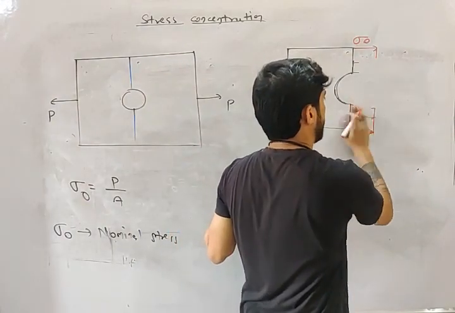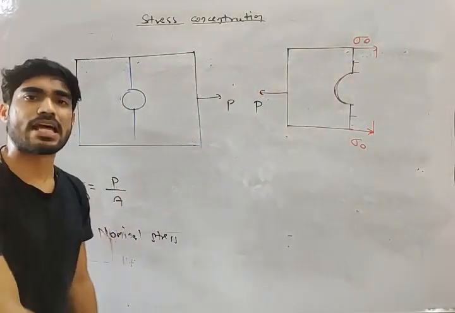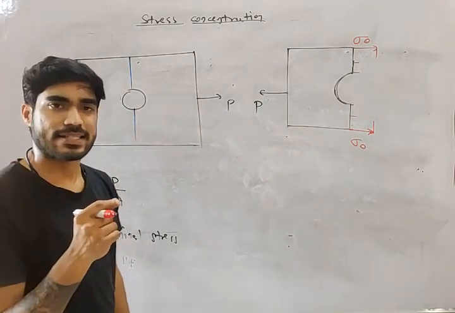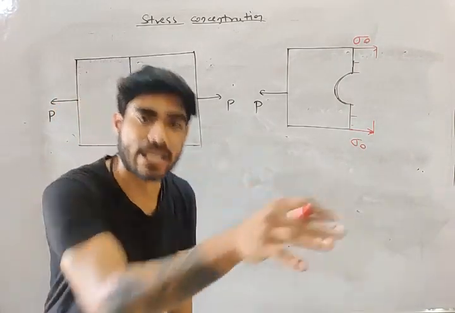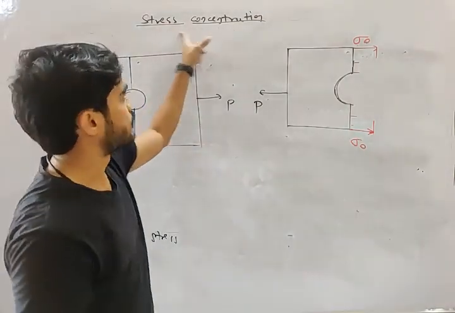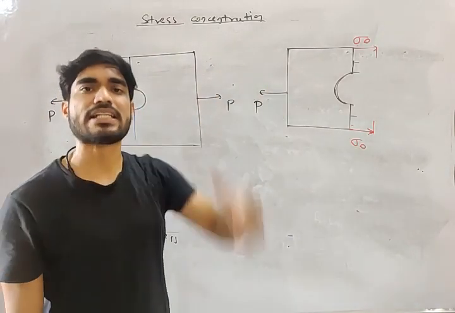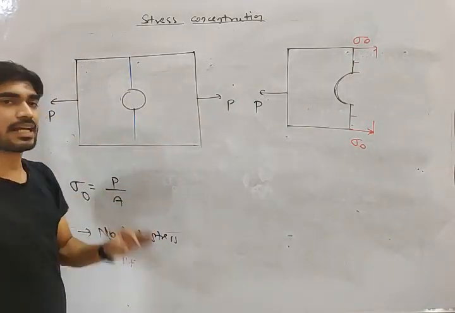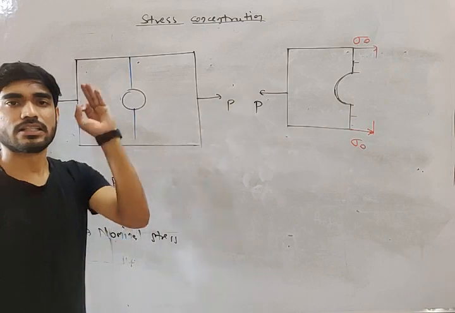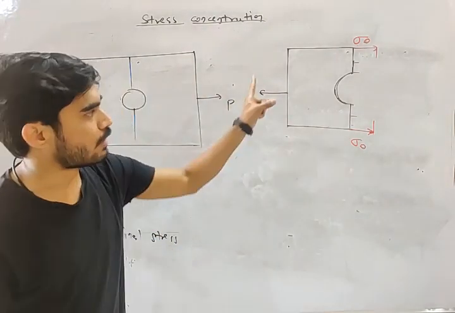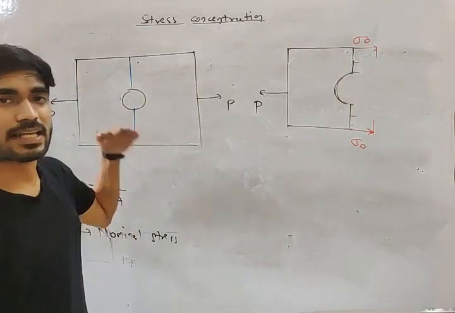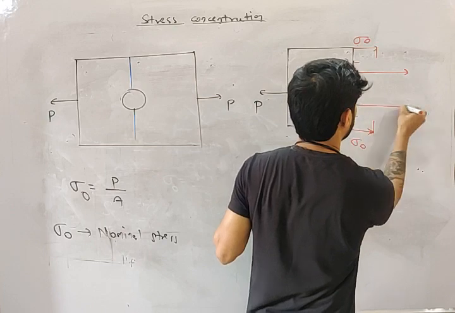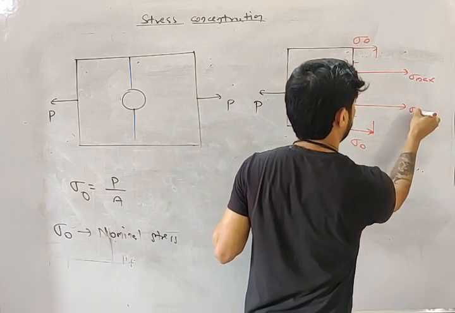If there is any irregularity in the material, then the stresses near the irregularity increase, and this is known as stress concentration. What is irregularity? For example, if there is a hole, then this is an irregularity. And what will happen near the irregularity? The stresses will increase, my friend. So the actual stresses will be like this. This will be sigma maximum.